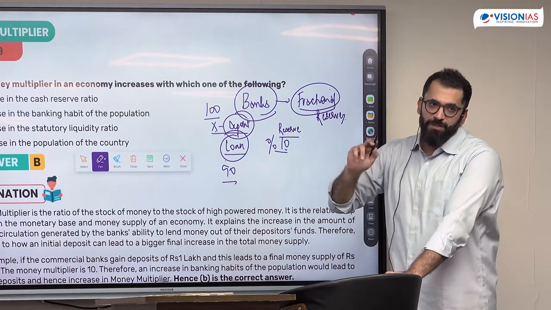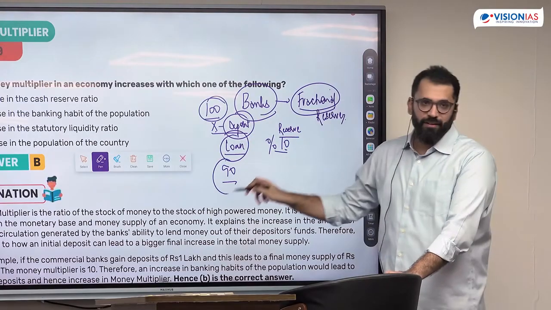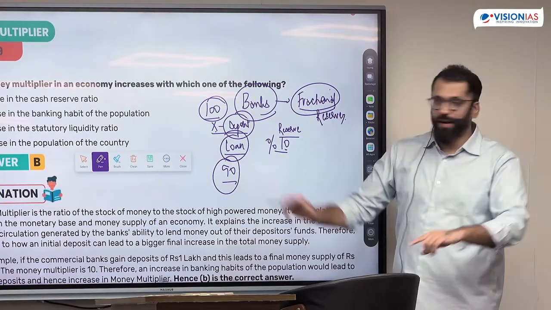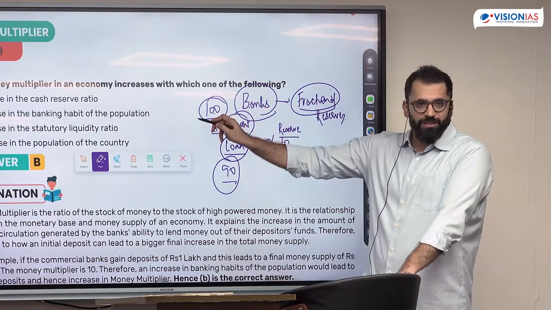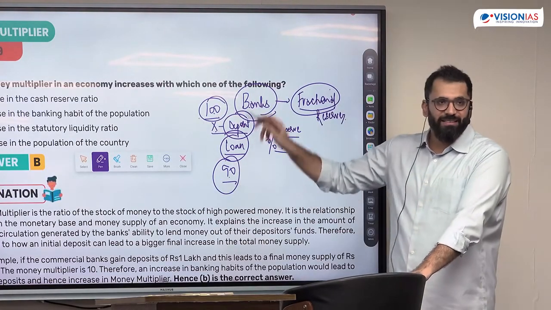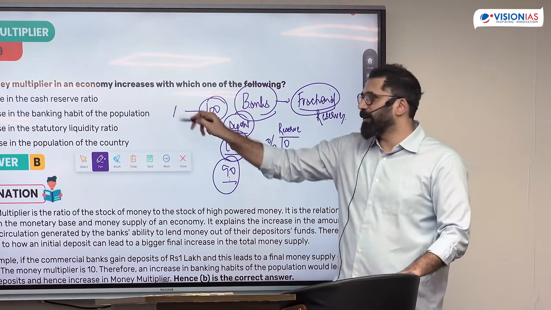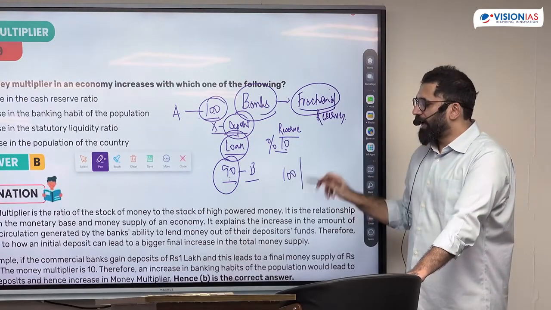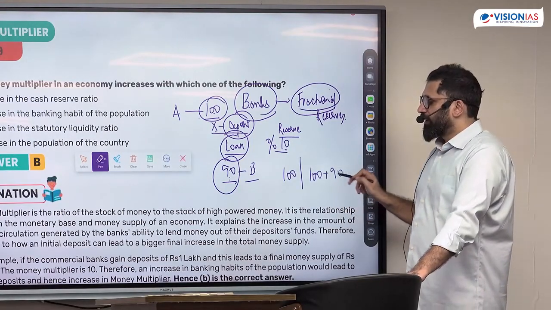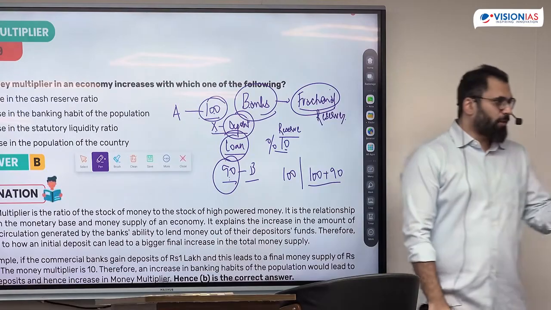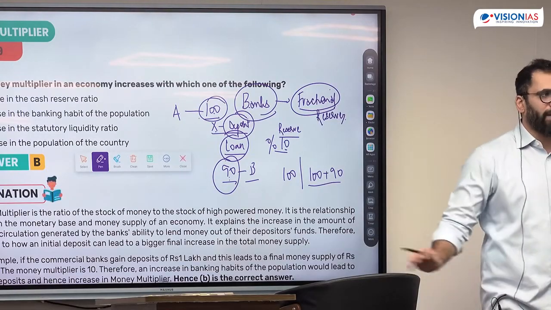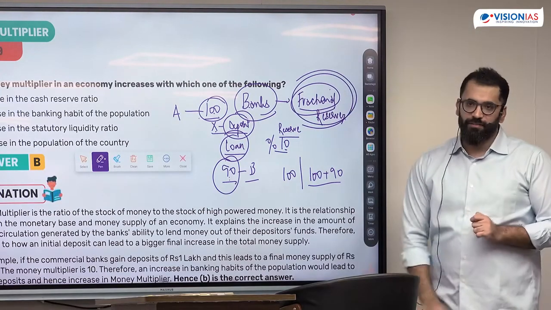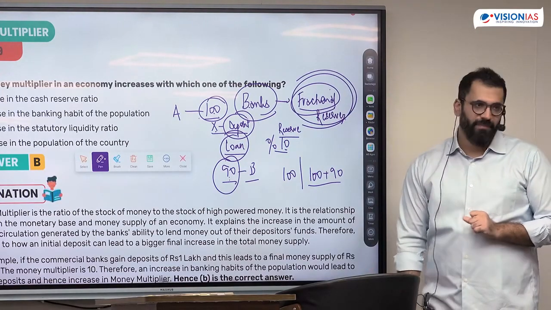So in the economy, how much money exists? 100 plus, we made 100 into 100 plus 90. 100 which is the liability of the bank to that person, and 90 which is the bank's asset. So I took 100 from A and gave B a 90 loan. So from 100 I have created 100 plus 90. This is how banks create money. This is called the money multiplication process. Genesis is fractional reserve. Is it clear?